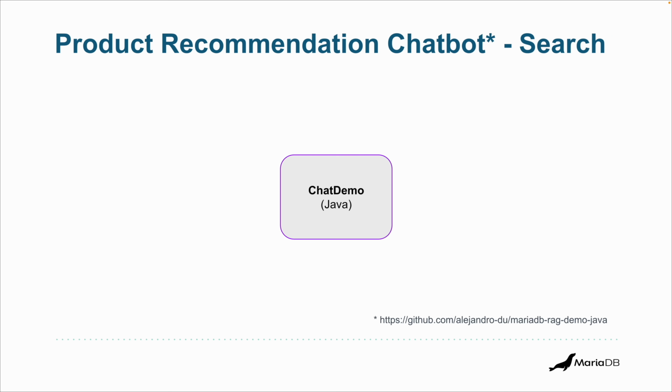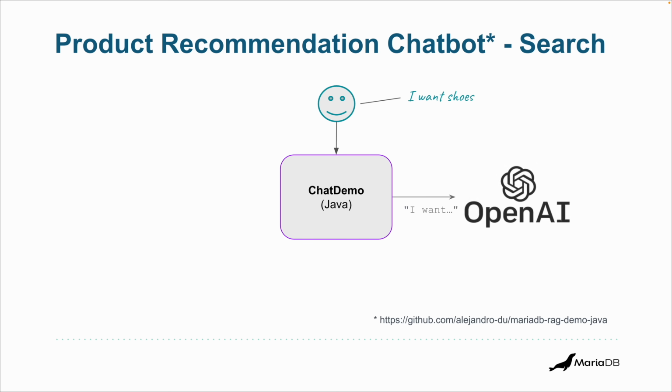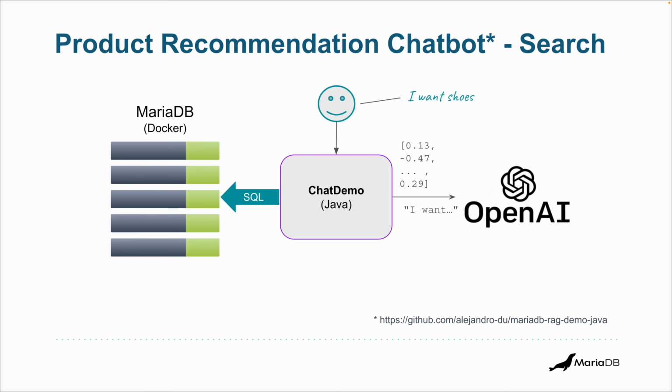Now there's another program, Chat Demo, which takes the input from a user. They want some shoes apparently, and it sends that string to the OpenAI embedder. Now that again gives us a vector, and then we can prepare a SQL query using the distance functions, order by, and a certain number of products, and MariaDB is going to find the closest vectors and return the associated data to our application.